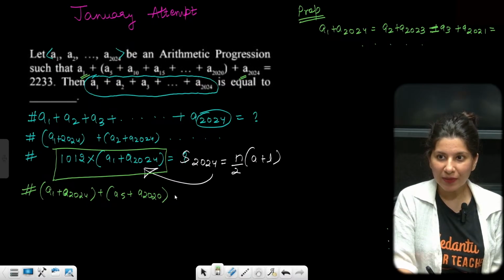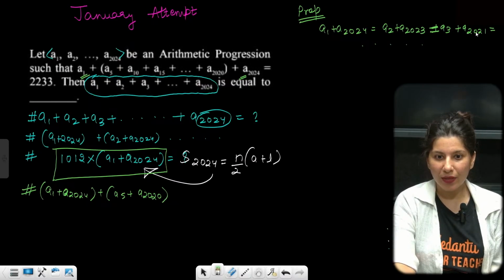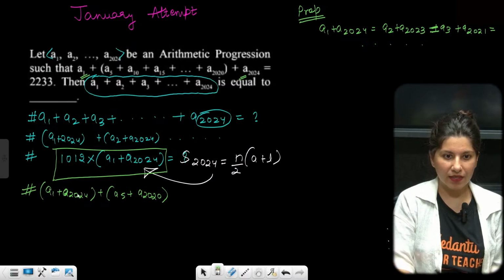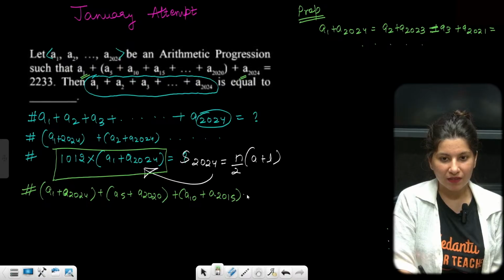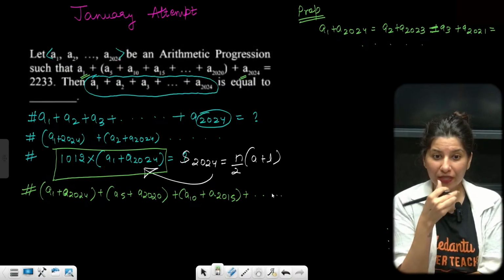Then A10 plus A2015, and so on. But how many terms will there be?